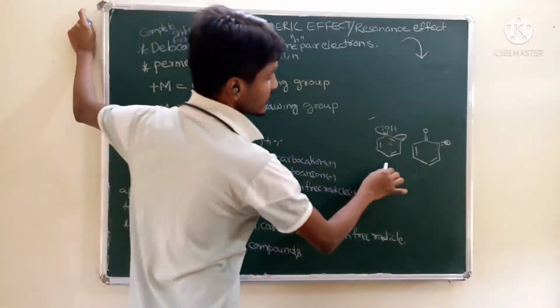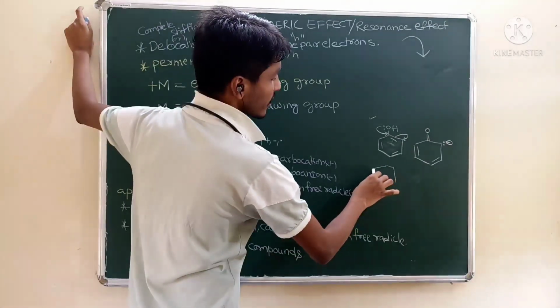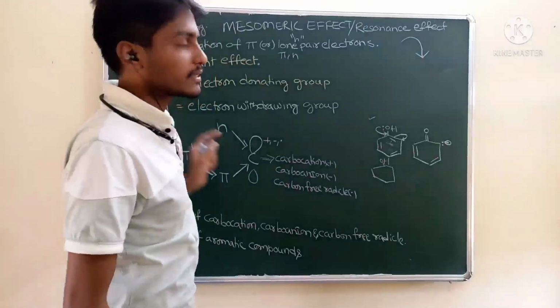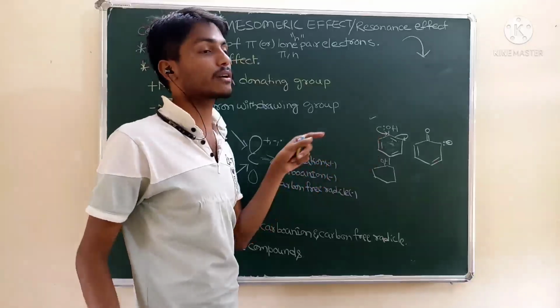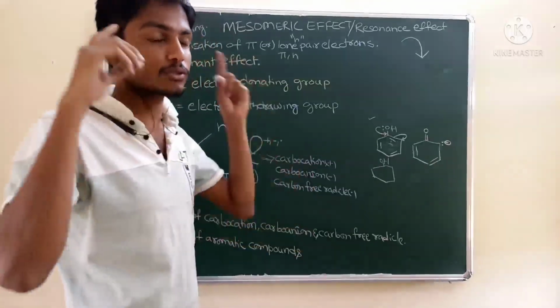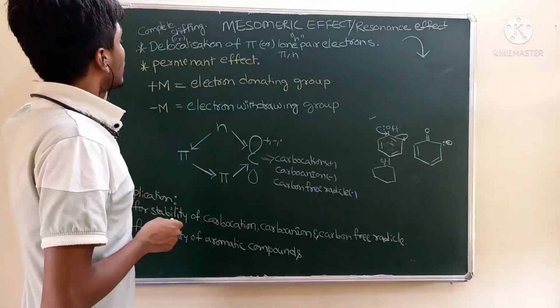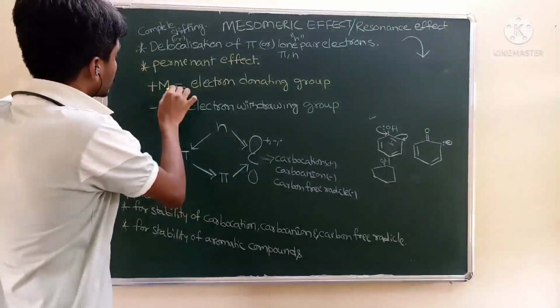Don't consider phenol as just OH present on the benzene. Chemistry is dynamic, so definitely we need to assume, when you see the structure of phenol, that phenol exhibits resonance structures. Permanent effect completed.